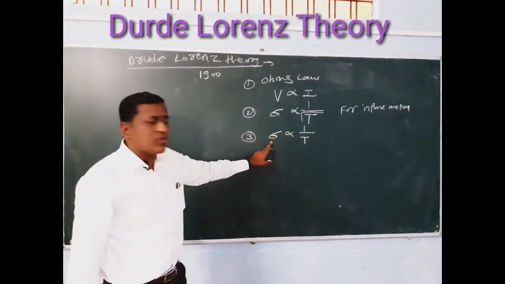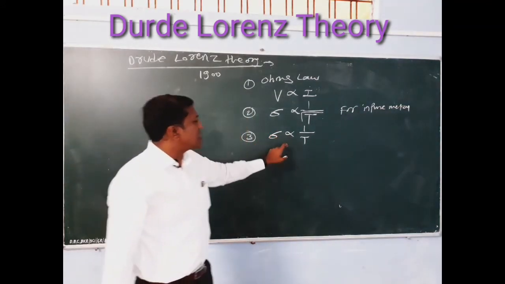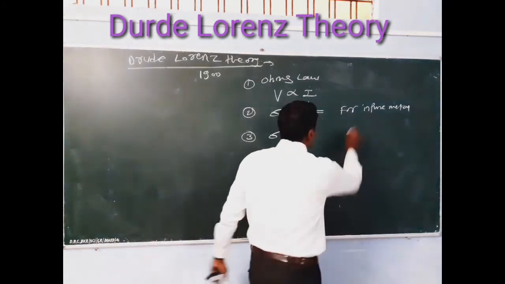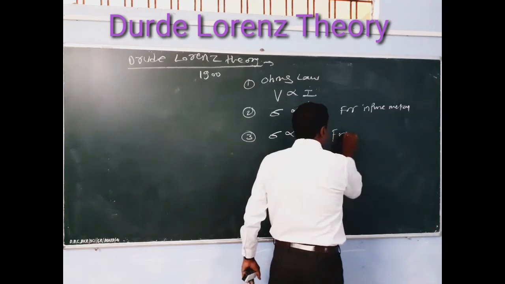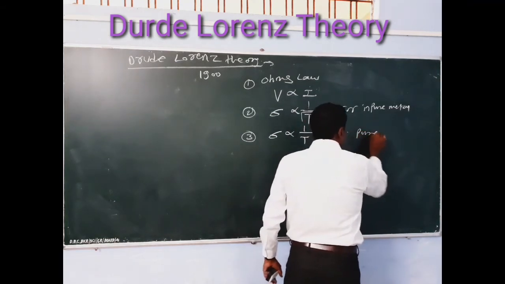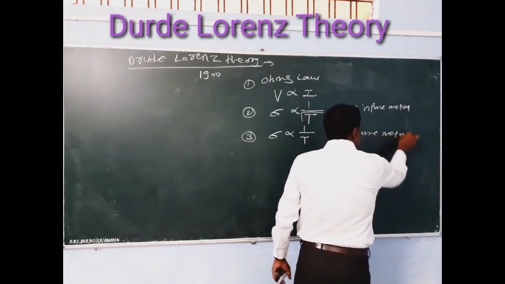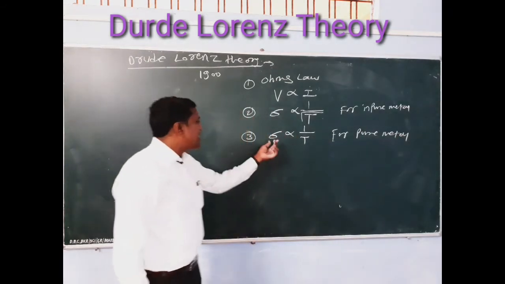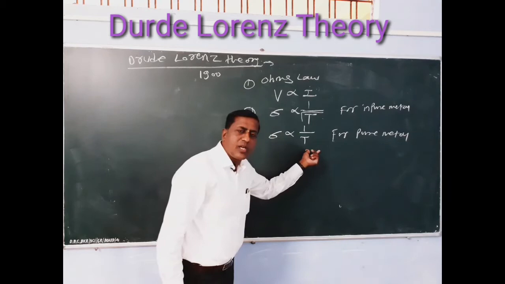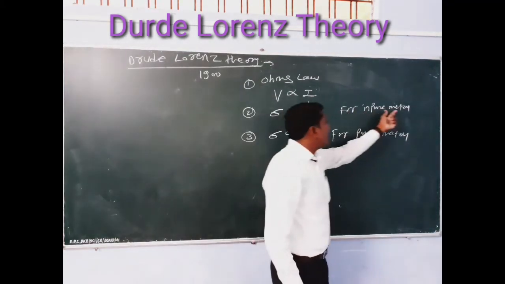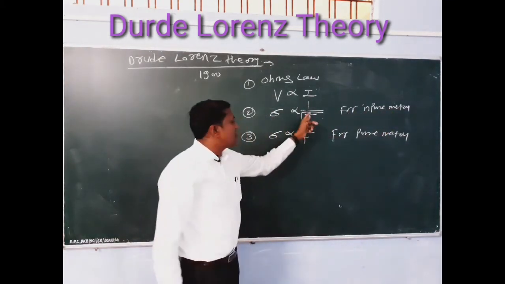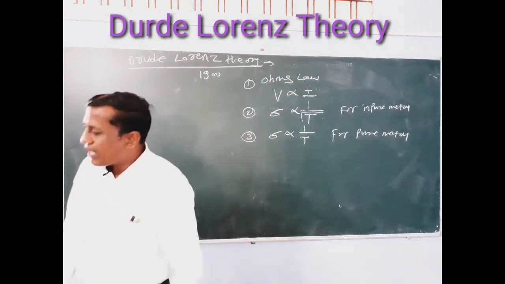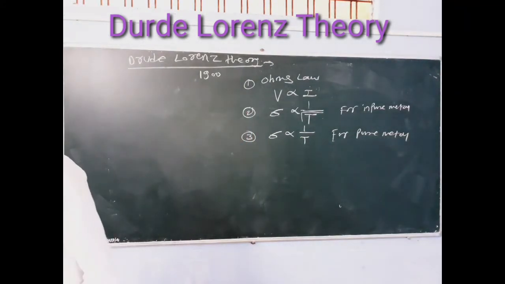In the third point, sigma is inversely proportional to the absolute temperature for pure metal. For impure metal, sigma is inversely proportional to the square root of the absolute temperature. This is what to learn.